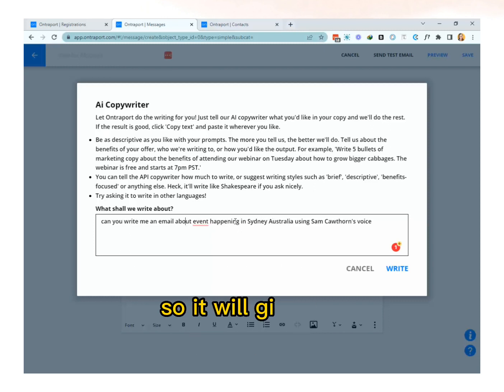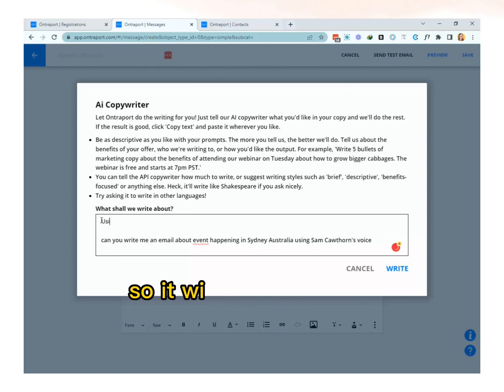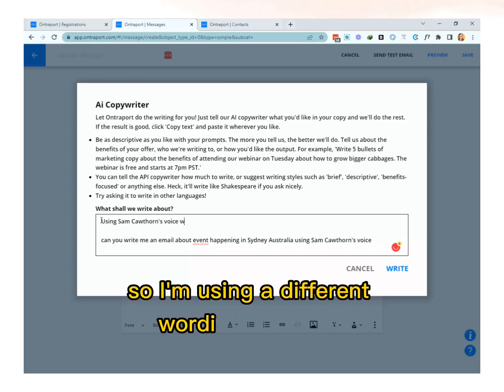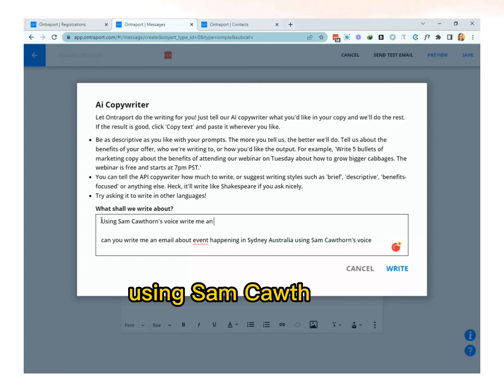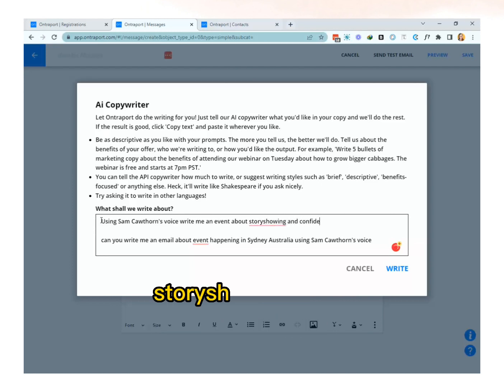It depends on what kind of description you have, so it will have a different kind of writing. It depends on how you write it, actually. So I'm using a different wording right now, using Sam Cottern's voice. Write me an email for an event about storytelling and confidence.